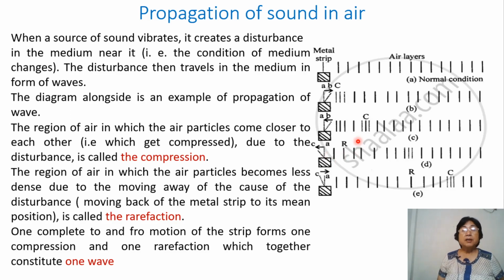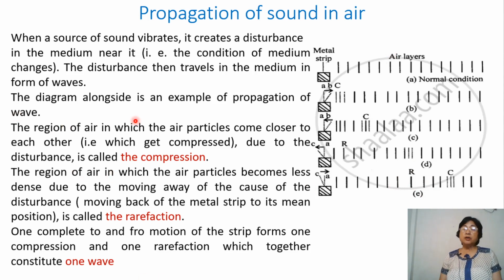So we have rarefaction here, compression here, and next it will be compression here, rarefaction here. That is how we see the propagation of the sound wave in the medium of air.